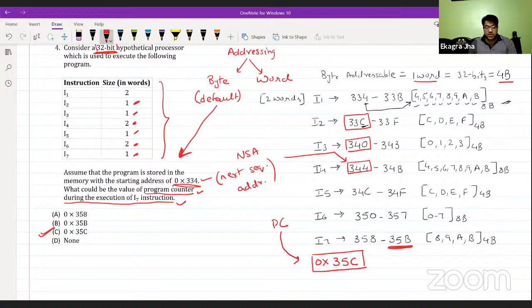So the starting address of each and every instruction is the next sequential address for the program counter. Based on the program counter, the CPU starts fetching instructions. So according to that, this particular program segment will give you 0x35C in hexadecimal as the starting address during the execution of I7. Fine. So this is the output. The answer is option C.